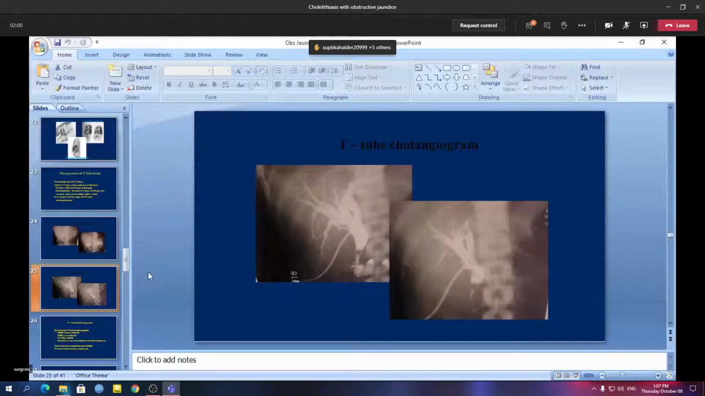But if the T-tube cholangiogram picture is like this, you can see there is a filling defect in the lower end of the common bile duct. You can see it here also. So that means there is a leftover stone in the common bile duct.